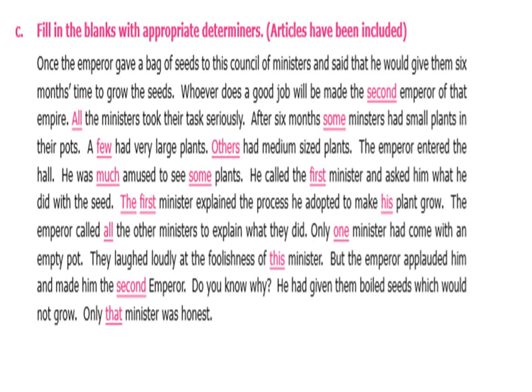The emperor called all the other ministers to explain what they did. Only one minister had come with an empty pot. They laughed loudly at the foolishness of this minister. But the emperor applauded him and made him the second emperor. Do you know why? He had given them boiled seeds which would not grow. Only that minister was honest.